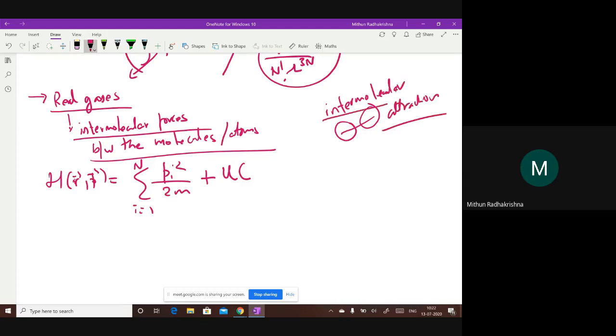Okay. So generally these are real gases. And how am I defining these real gases? Think of a system where you have a knob which you can turn on or off, and this knob is controlling the intermolecular attraction. Initially you have kept U as 0. That means what kind of gas are you looking at?